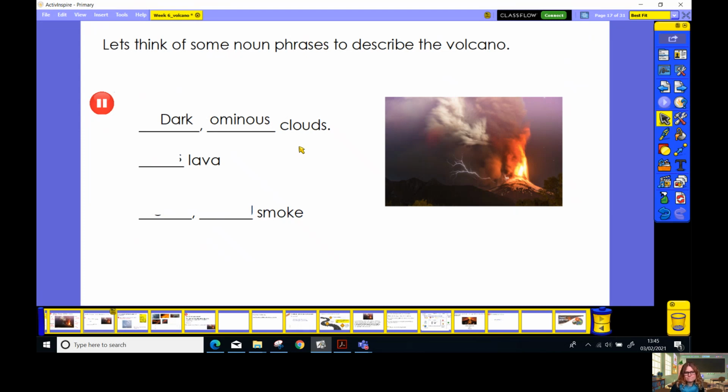You might disagree. For lava, I put dangerous, but there's plenty of other adjectives I could have used. Hot, flowing, vivid, burning. I could have had dangerous, burning lava, or dangerous, vivid lava, or perhaps I could have had 3. Again, because I'm a good writer, I can pick and choose how many adjectives I want. For smoke, I've had pungent, or choking, or poisonous.